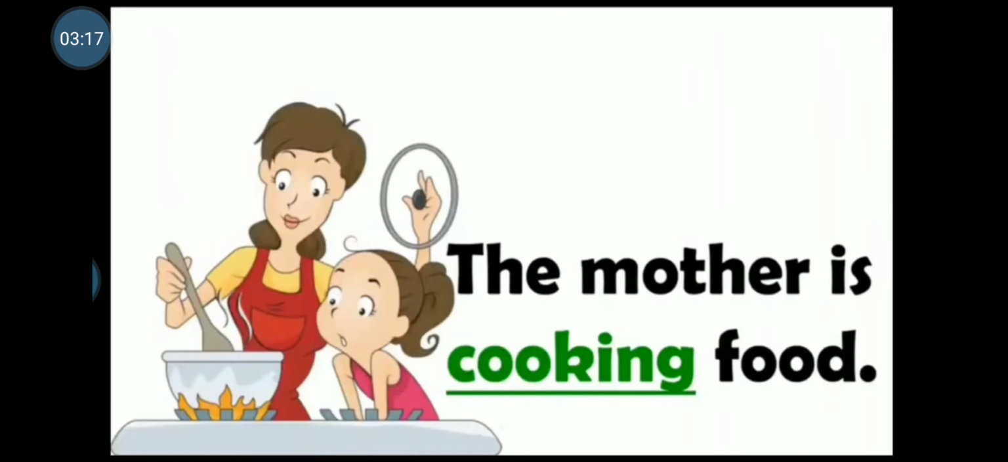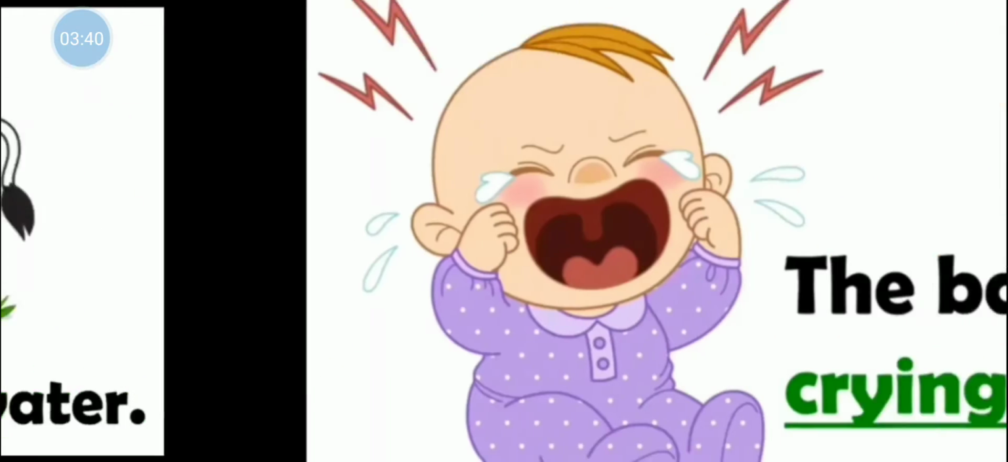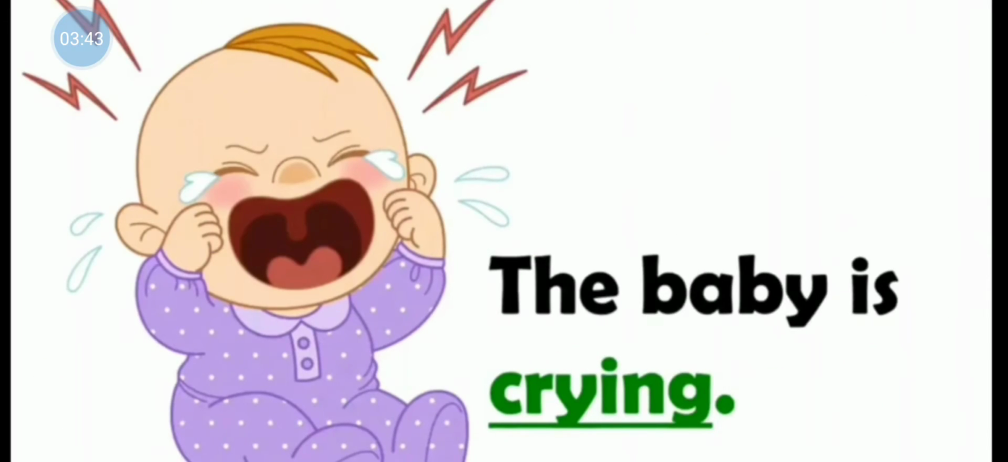The mother is cooking food. What is the mother doing? She is cooking. So the word cooking is the verb or the action in this sentence. The cow is drinking water. What is the cow doing? The cow is drinking. So drinking is the verb in this sentence. The baby is crying. What is the baby doing? The baby is crying. Therefore, crying is the verb in this sentence.